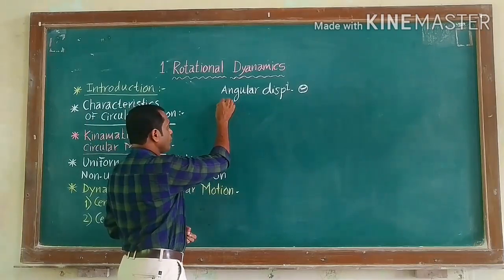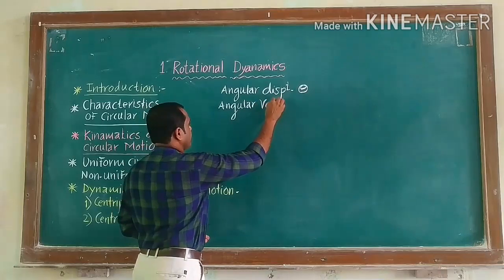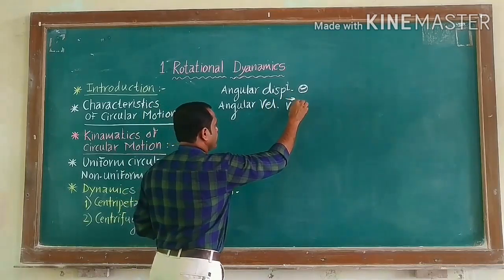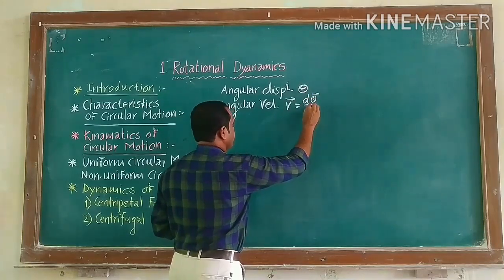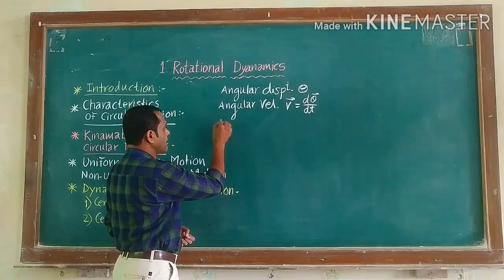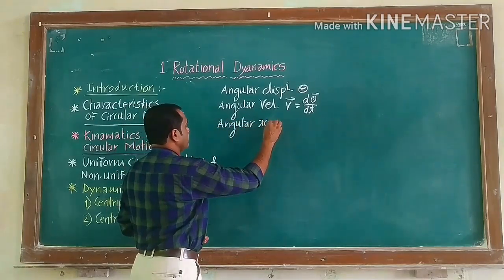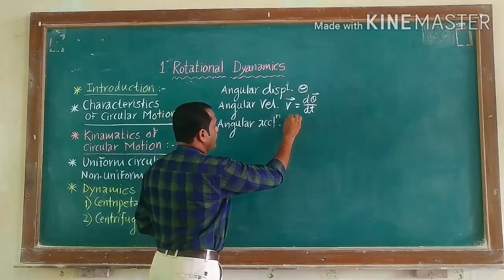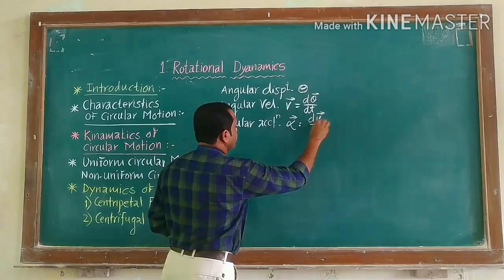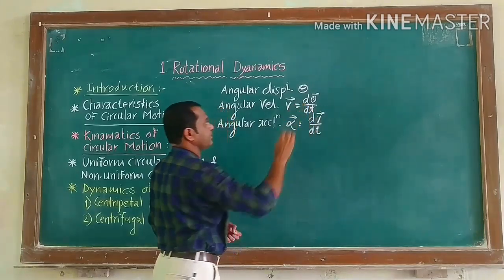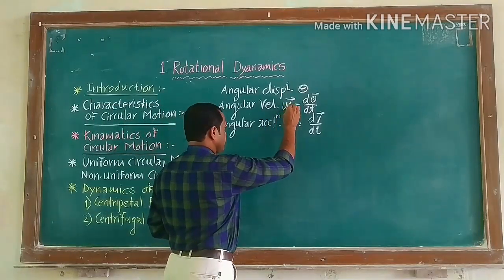Next, angular velocity, omega bar is equal to d theta bar upon dt. And then angular acceleration, alpha bar is equal to d omega bar upon dt.